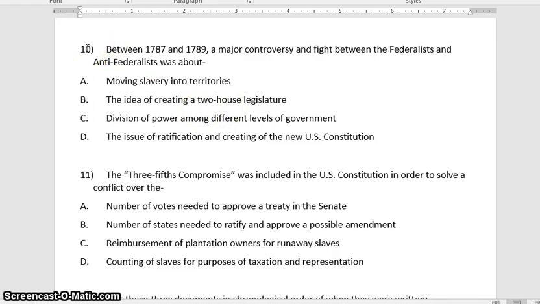Number 10. Between 1787 and 1789, a major controversy and fight between the Federalists and Anti-Federalists was about A. Moving slavery into territories. B. The idea of creating a two-house legislature. It is not C. D. The issue of ratification and creating of the new U.S. Constitution. What were the Federalists and Anti-Federalists fighting about?